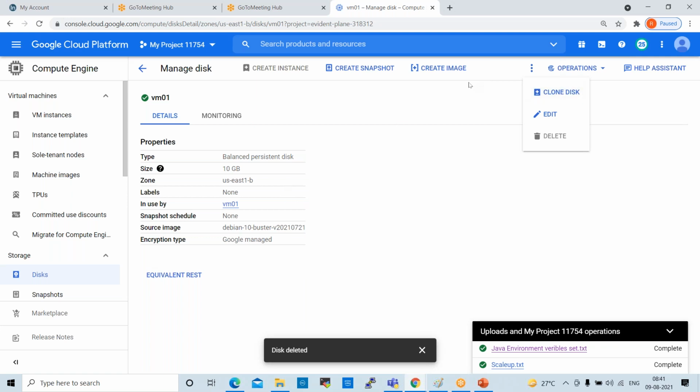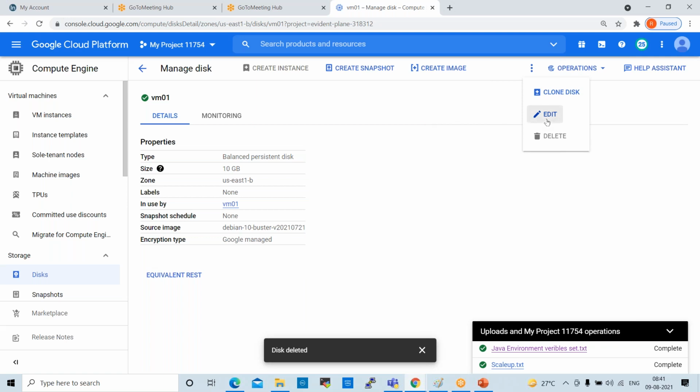So what is cloning a disk? Cloning is also one replica, that is the old process basically. So that is also one of the backup mechanisms. Okay, so you can clone or you can take a backup or you can create a snapshot. Cloning is also one backup mechanism. Clone means the entire copy will be available. One replica will be available.